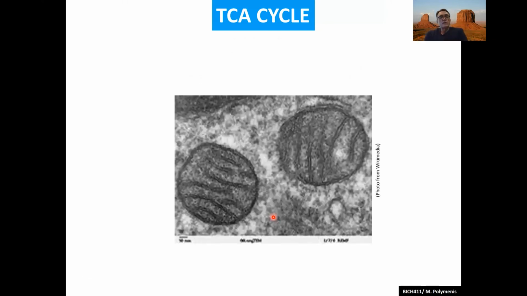All right, so where does it happen in our cells, or in all eukaryotic cells? It happens inside mitochondria, which look something like this. It's a membrane-bound organelle, actually with 2 membranes, the inner and the outer membrane. And the TCA cycle is taking place deep inside the mitochondria, behind the inner membrane, in the matrix. So this is where it's happening.